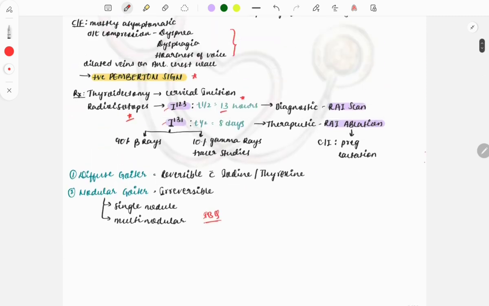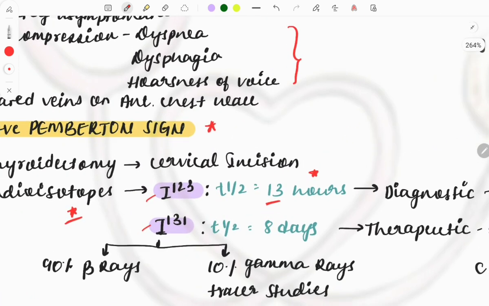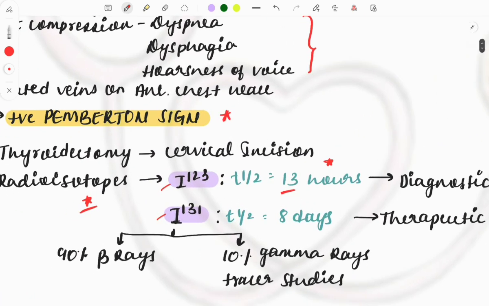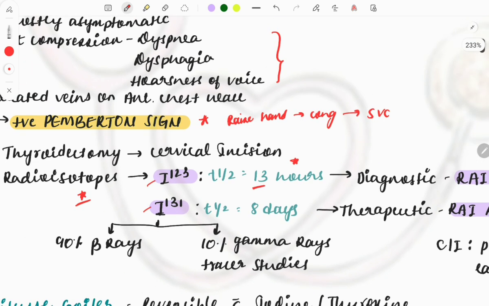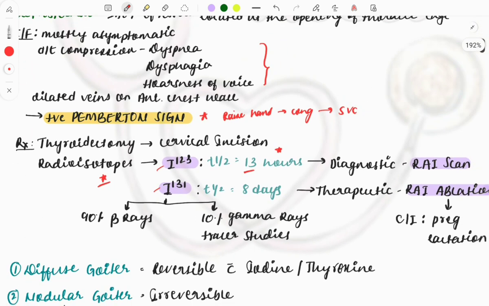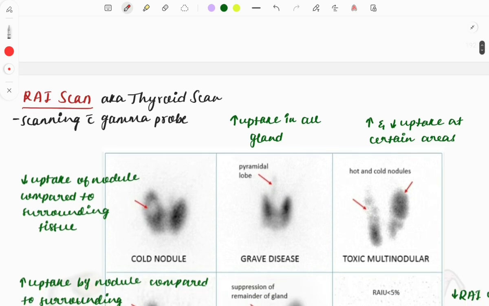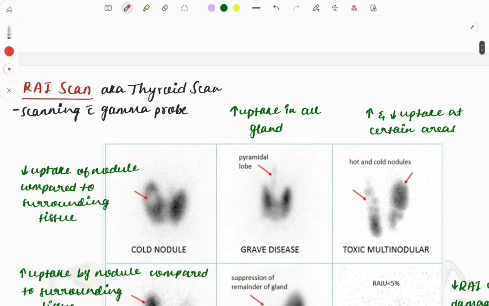Before moving on, let's discuss the Pemberton sign. What does it stand for? This sign says that whenever you ask the patient to raise their hands, you can see congestion of the face due to compression of the superior vena cava. Compression causes redness of the face, and this is the positive Pemberton sign. Image-based questions have also been asked on this Pemberton sign.